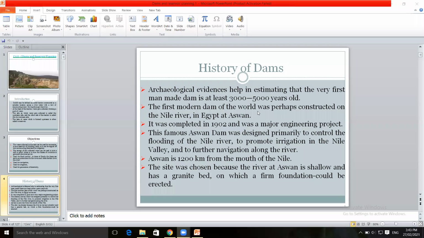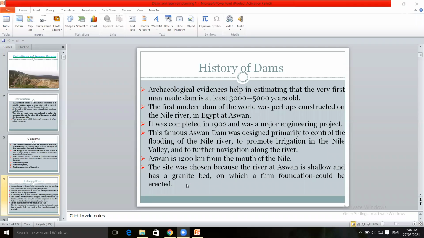The site was chosen because the river at Aswan village is shallow and has a granite bed, on which a firm foundation could be erected.